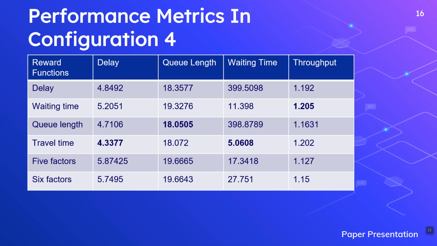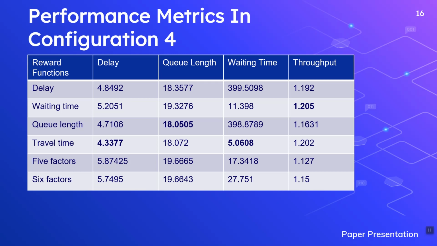The queue length value and the throughput value for the reward designed with travel time are not far from the best values, and the difference is not significant. So we can say that in configuration 4, the reward designed with travel time performed slightly better than